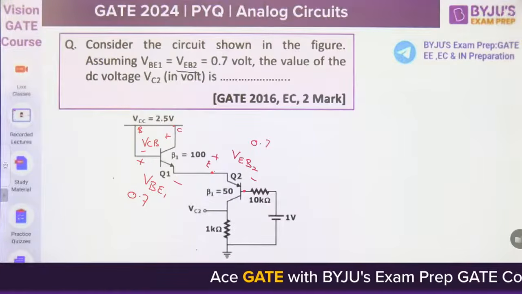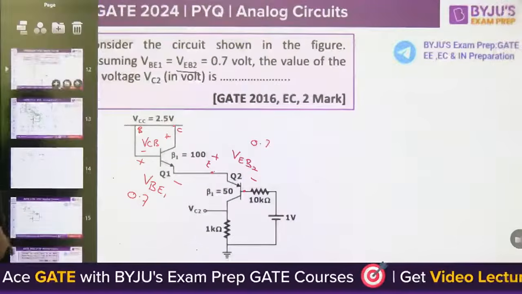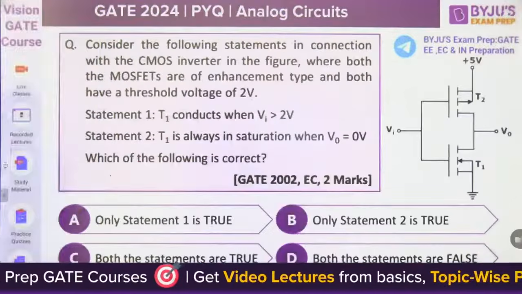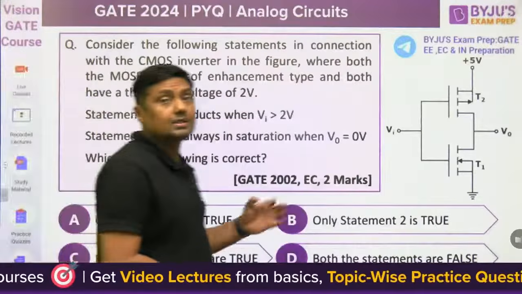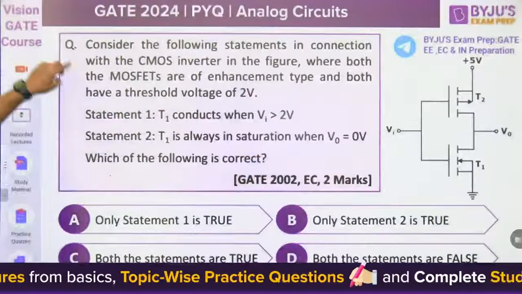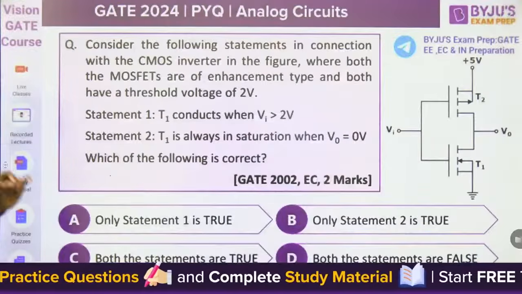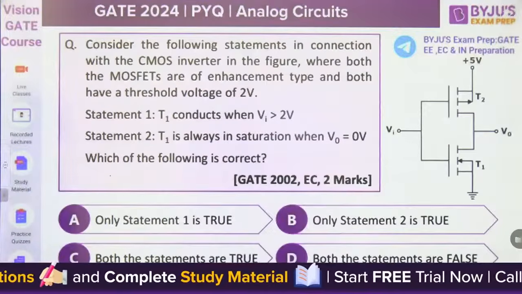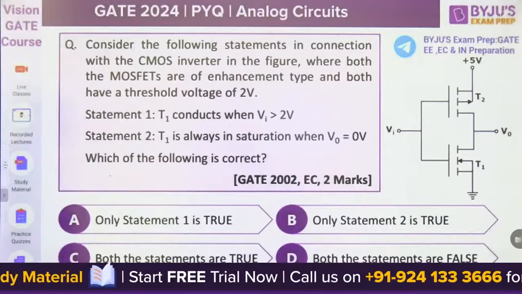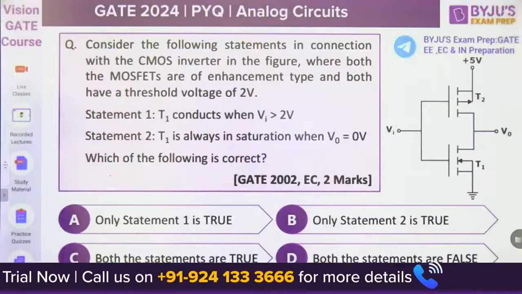Then the next question. This is on CMOS, guys. This is from 2002 EC, a 2-mark question. Consider the following statements in connection with the CMOS, that is complementary metal oxide semiconductor field effect transistor inverter in the figure, where both the MOSFETs are of enhancement type and both have a threshold voltage of 2 volt.